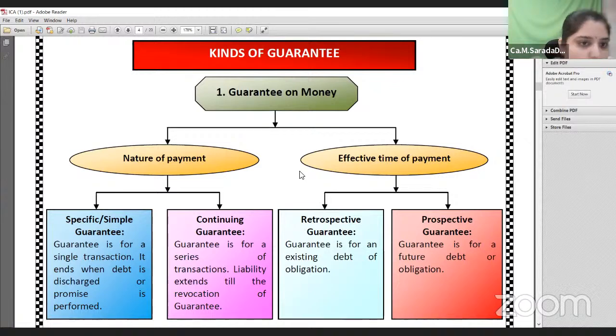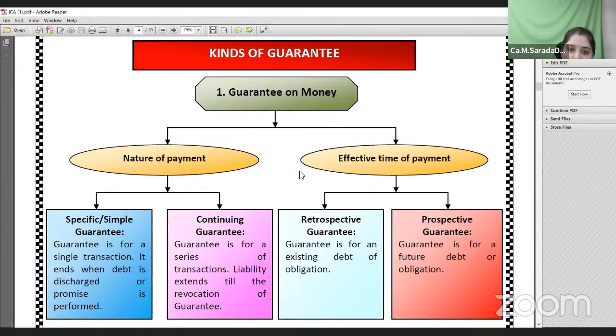In case of nature of payment, specific guarantee: this guarantee is given by a surety holder only for a single transaction and is an irrevocable guarantee. The surety holder cannot revoke his guarantee in between in case of specific guarantee, which is given only for one particular debt. That particular debt will be discharged only when the principal debtor makes payment to the creditor. Then the surety holder will be discharged from the liability.